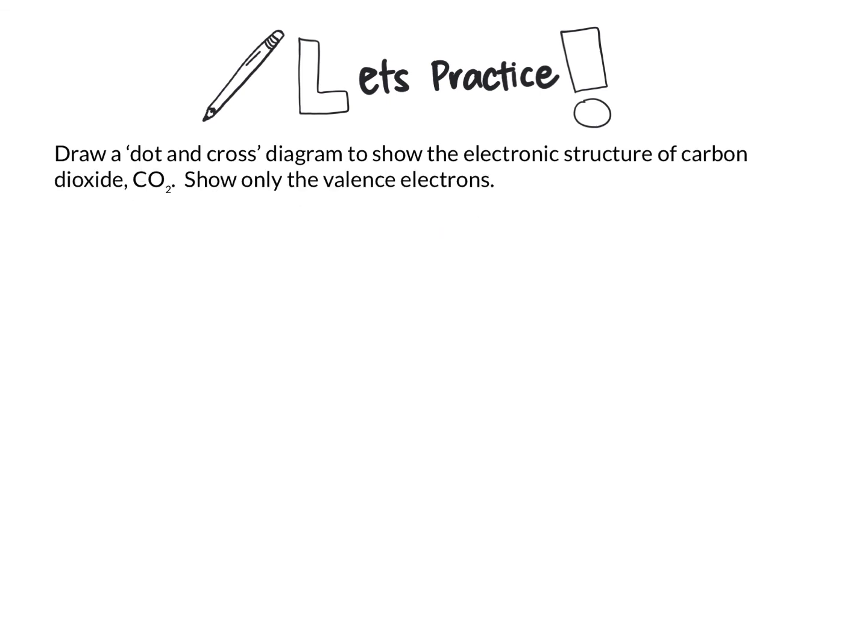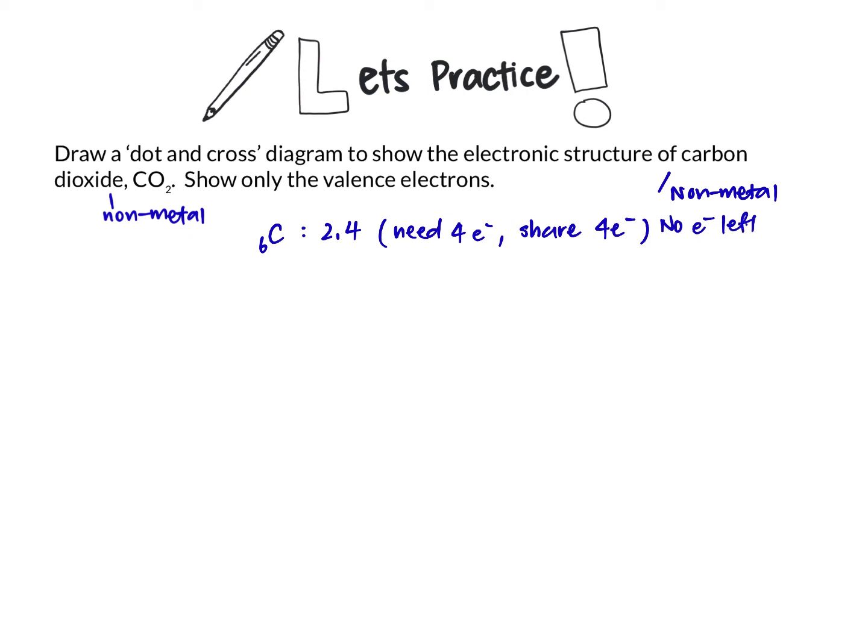Now, draw carbon dioxide. Pause the video here and play later. Let's look at the answer now. Carbon is a non-metal and oxygen is a non-metal. Sharing between non-metals is covalent bonding. Write out the electronic configuration as part of your working. Write out that you need 4 electrons for carbon, so it will share 4 electrons. After the sharing, there will be no electron left that is unshared.